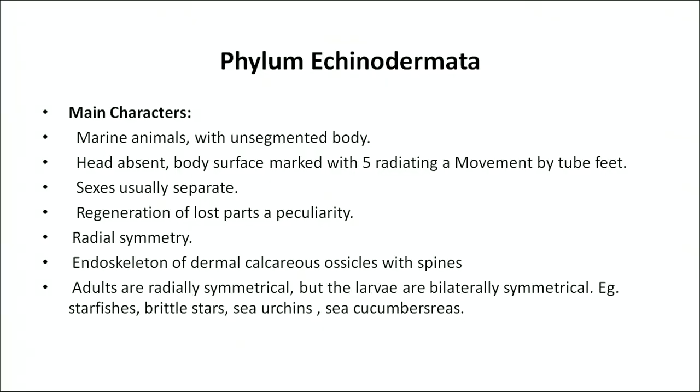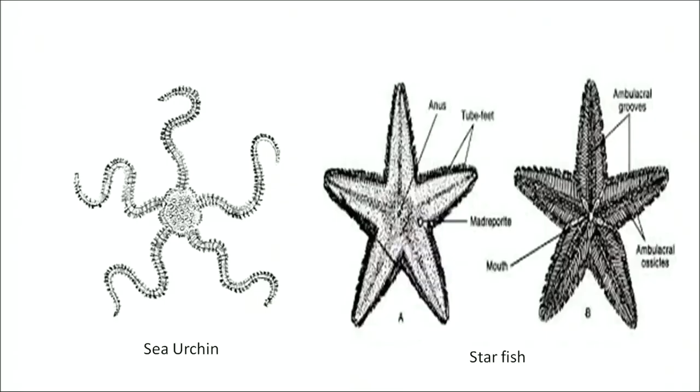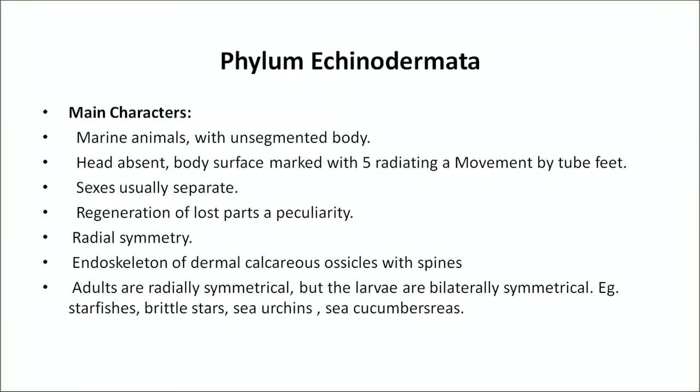The next phylum which we will discuss today is Echinodermata. It includes starfish, brittle stars, sea urchins, sea cucumbers, etc. These all are marine animals with unsegmented body. Head is absent. Body surface is marked with 5 radiating areas. They have a radial symmetry.